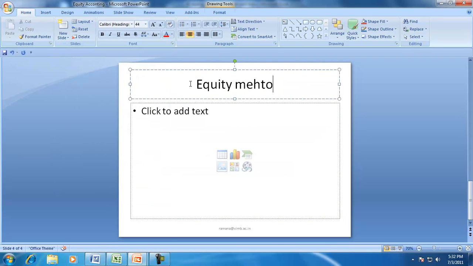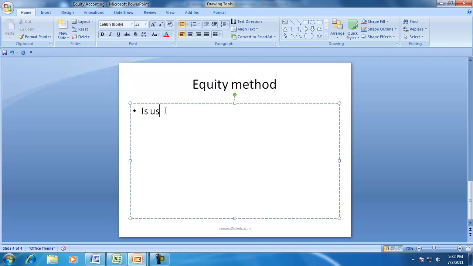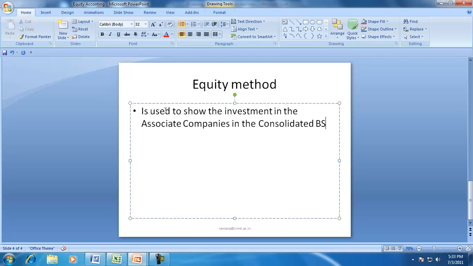The equity method of accounting is used to show the investments in the associate companies in the consolidated balance sheet.